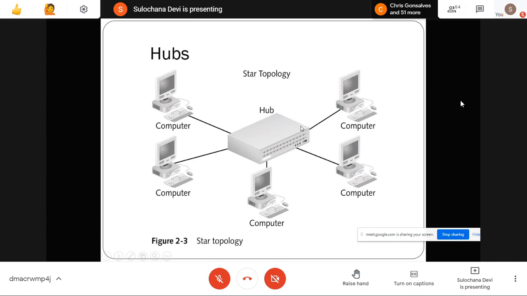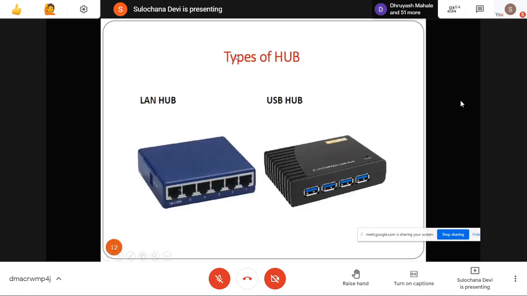For that purpose, we use hubs. These are different types of hubs. This is a LAN hub. This is a USB hub. Just the connector type is different. Here you can connect USB, and here you can connect LAN cables.